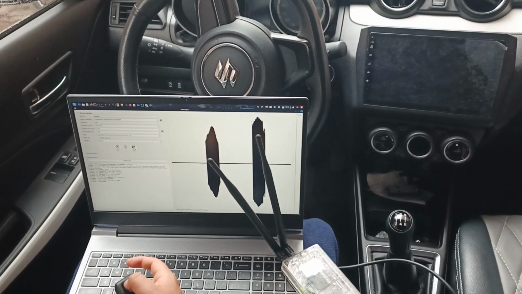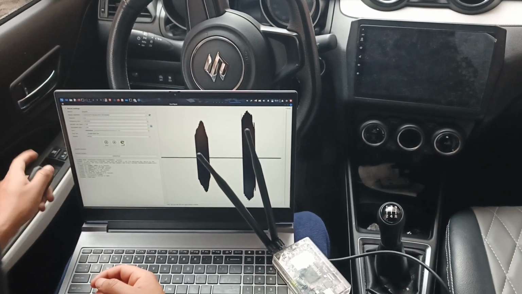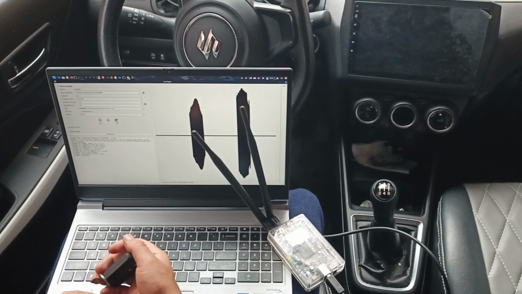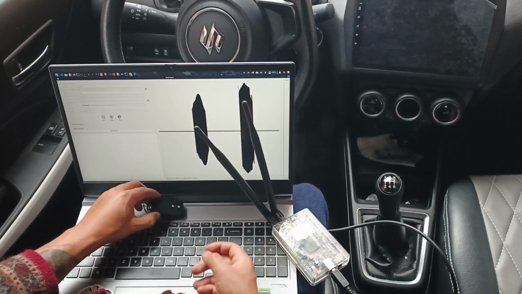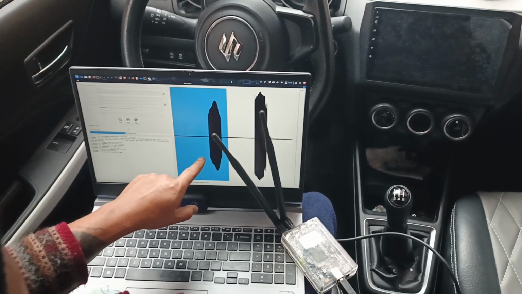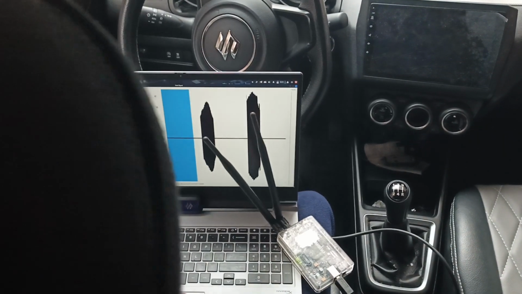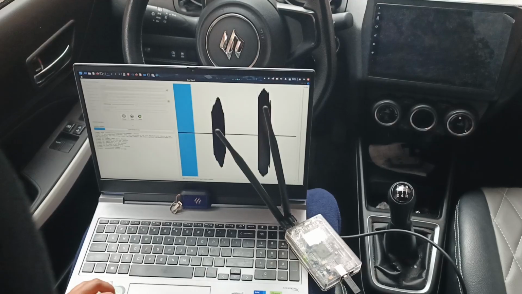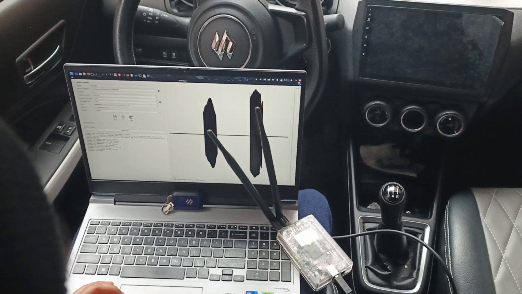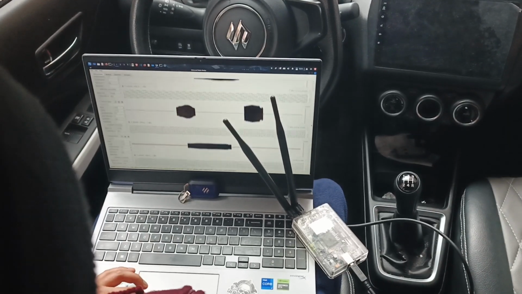Let me again lock the car. Okay, the car is locked. I'm going to unlock with the rollback attack. I'm in the second. Yeah, perfect. So this is vulnerable to rollback attack, and also the same with the lock signal.